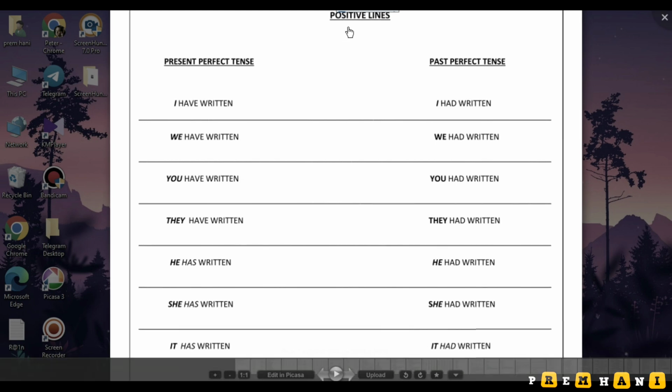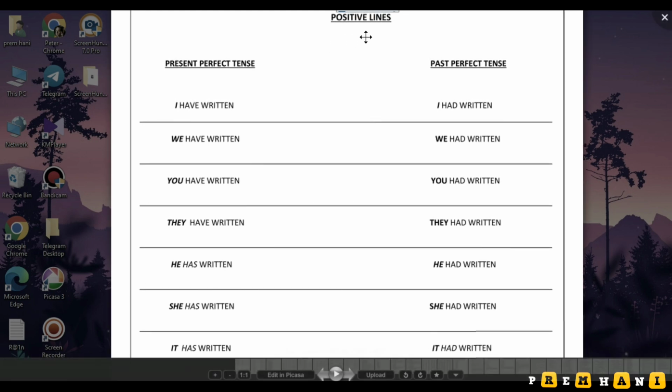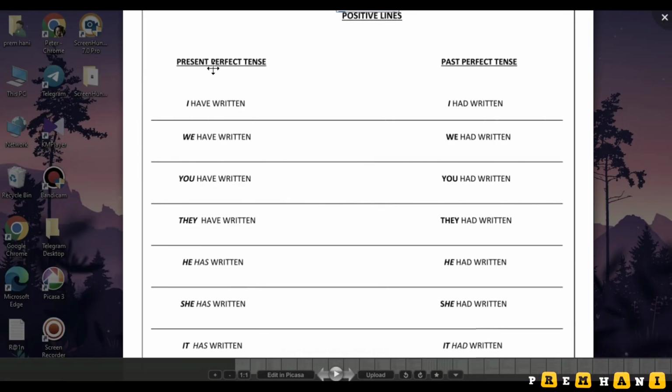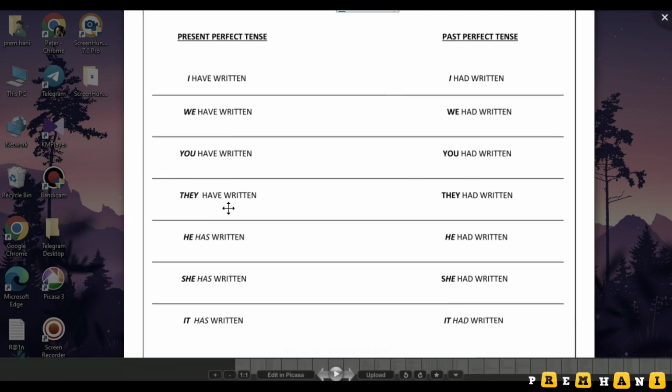Here we are going through positive lines, then after this we can go for negative lines. Okay guys, here I have written the present perfect tense. Positive lines, present perfect: I have written, we have written. In past perfect, we are using had. In present perfect, I have written. In past perfect, I had written. We have written, we had written. You have written, you had written. They have written, in past, they had written.